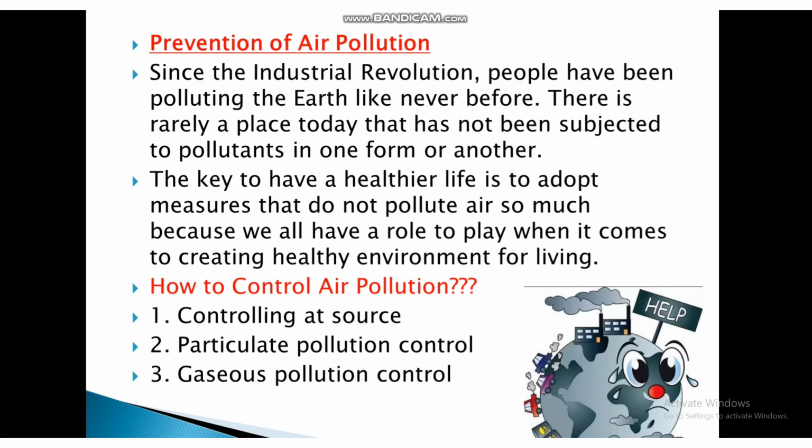Since the industrial revolution, people have been polluting the earth like never before. There is rarely a place today that has not been subjected to pollutants in one form or other. The key to having a healthier life is to adopt measures that do not pollute the air so much, because we all have a role to play when it comes to creating a healthy environment for living. How to control air pollution? There are 3 steps to control air pollution. First is controlling at source, second is particulate pollution control, and third is gaseous pollution control.